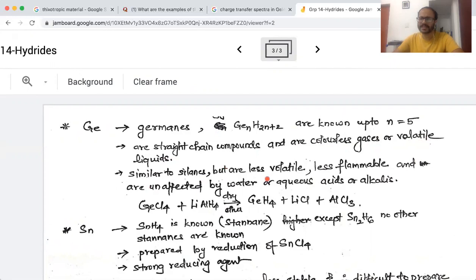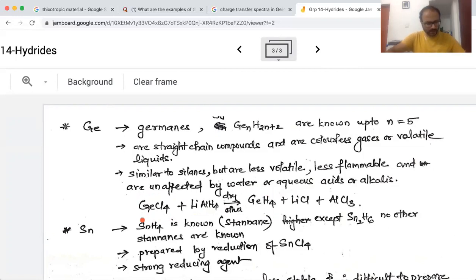Similar to silanes, they are less volatile, less flammable, and are unaffected by water or aqueous acid. So here what you see is that the germanes are formed by reaction of the lithium aluminum hydride with the corresponding chloride. Here again, you can synthesize germane by simply reducing it with the lithium aluminum hydride.